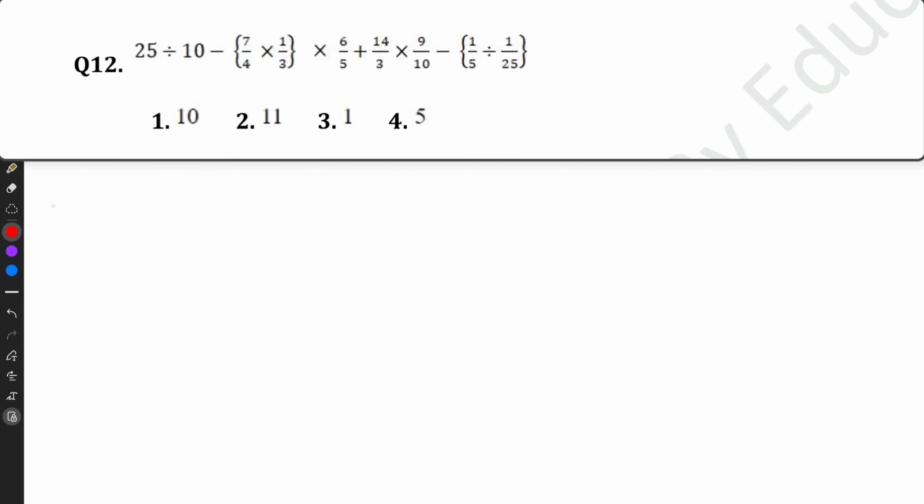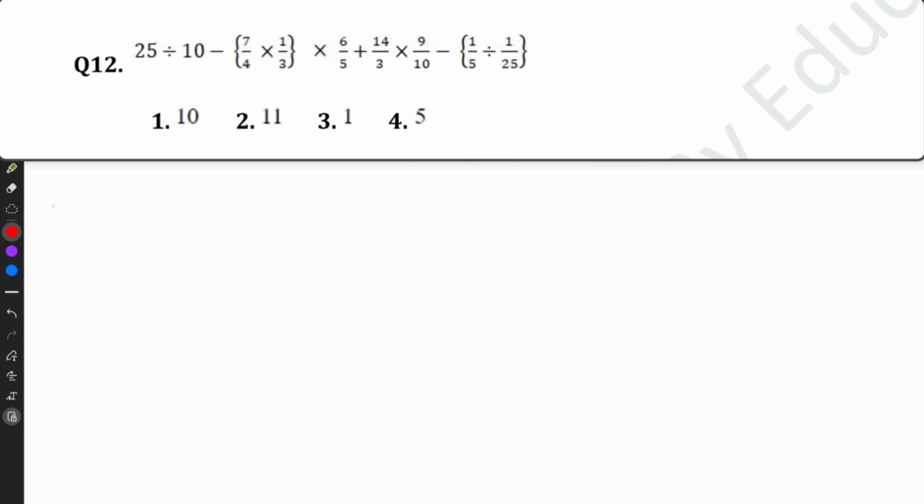Question number 12. 25 divided by 10 minus 7 by 4 into 1 by 3 into 6 by 5 plus 14 divided by 3 into 9 by 10 minus of 1 by 5. So we can reverse it and it will become the multiplication of it. 5 5s are 25, 3 3s are 9, 2 7s are 14, 2 5s are 10. 25 by 10 minus 7 by 12 into 6 by 5. 6 2s are 12 plus 7 into 3, 21, 21 by 5 minus 5.